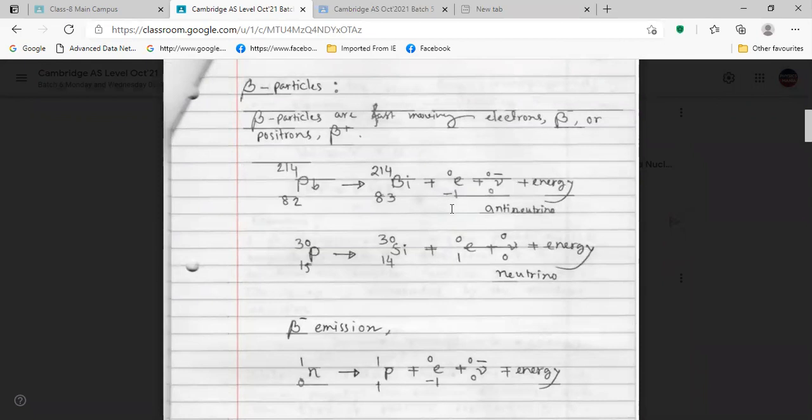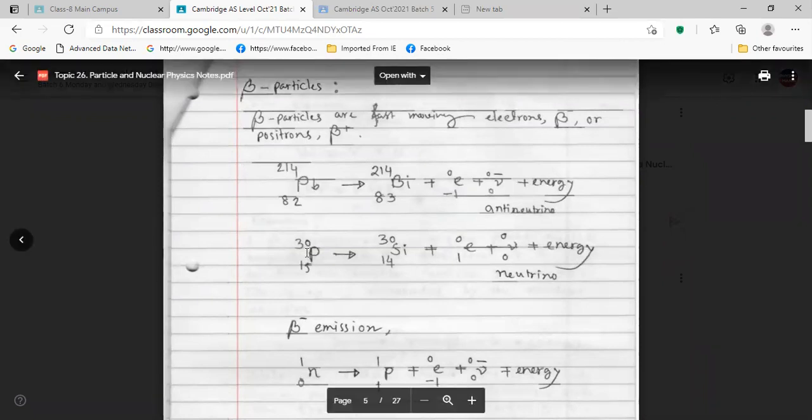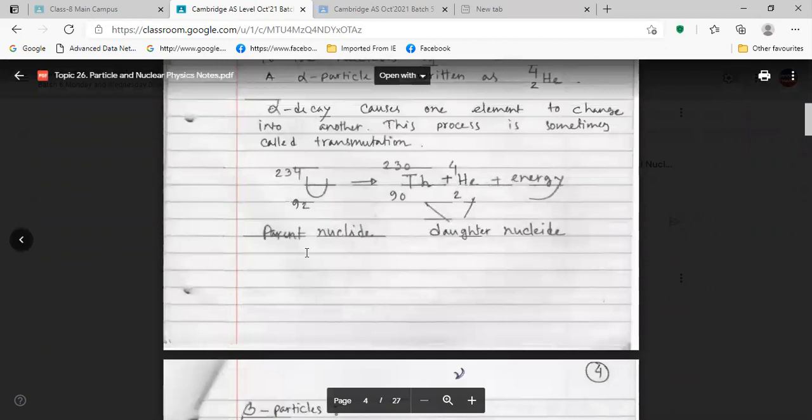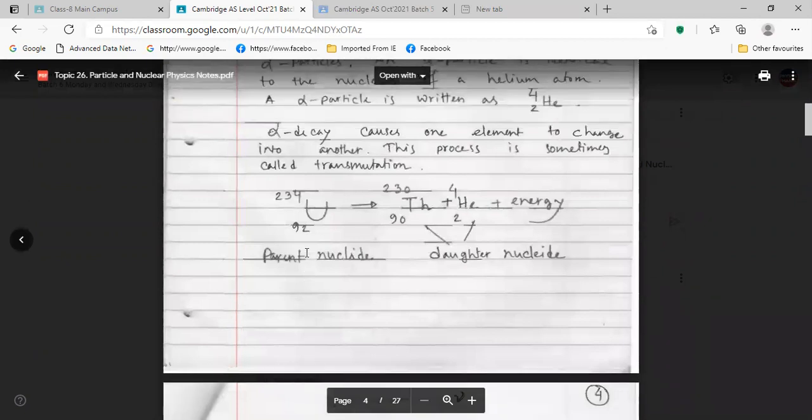So here we have phosphorus. May I write down the alpha one also, just for completeness? Yes. Okay, right. This will be a formality.